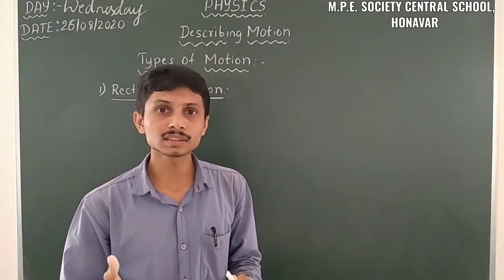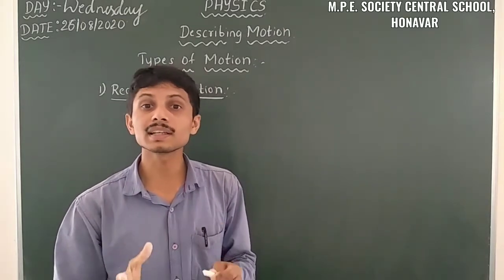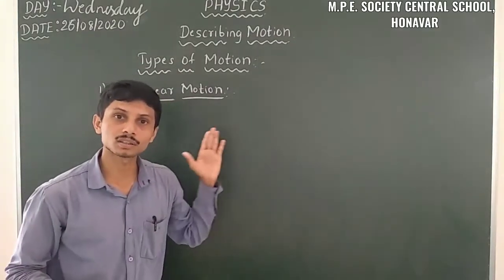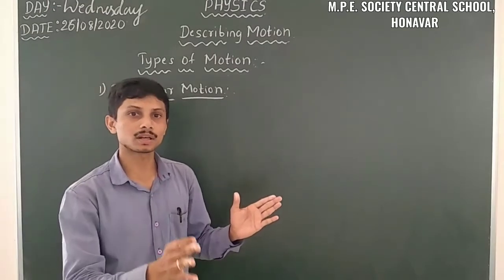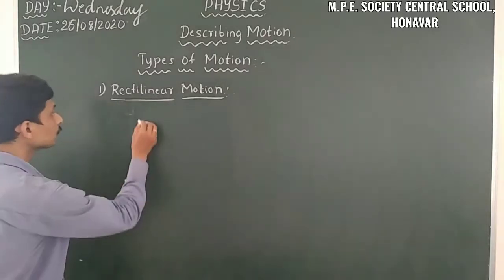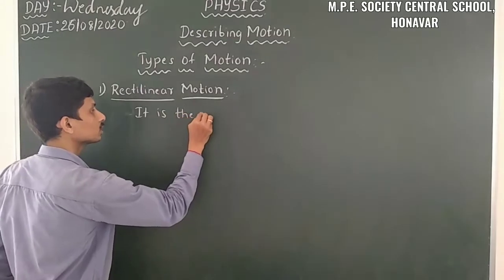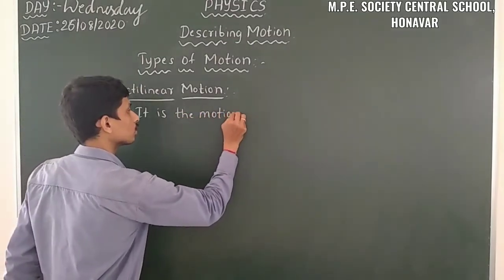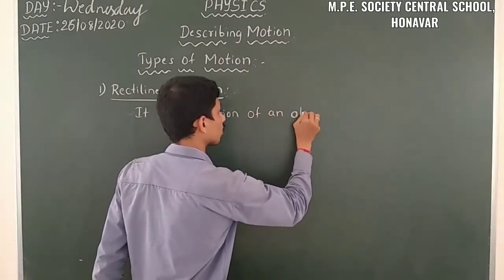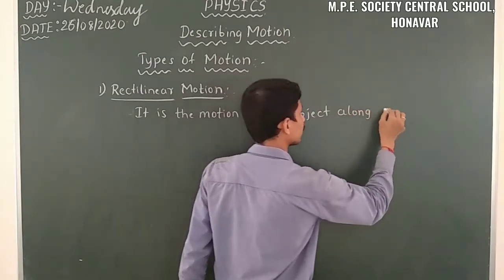Here also, rectilinear motion means the light or the object takes the straight line path. It is the motion of an object along a straight line.